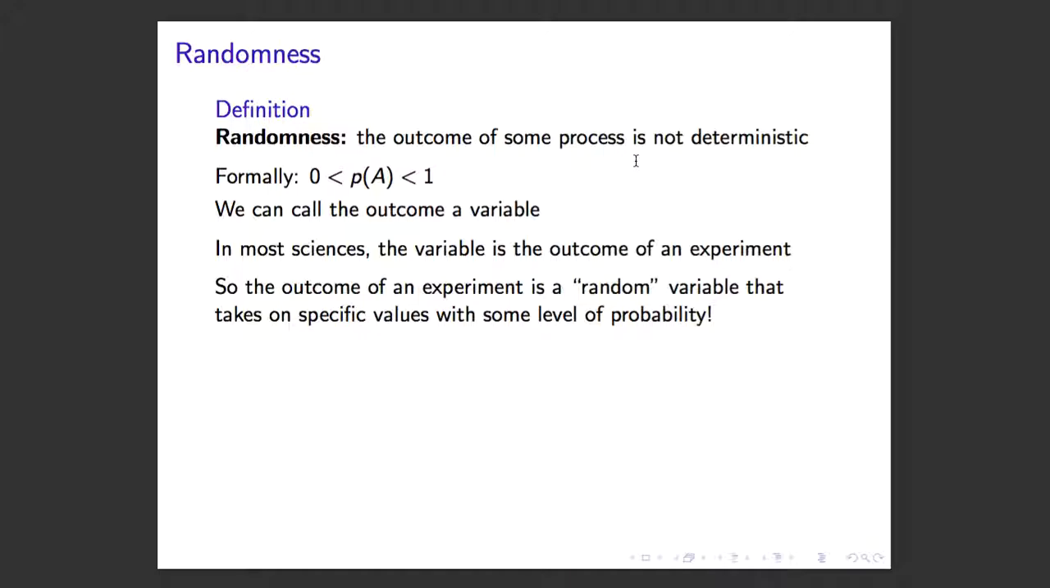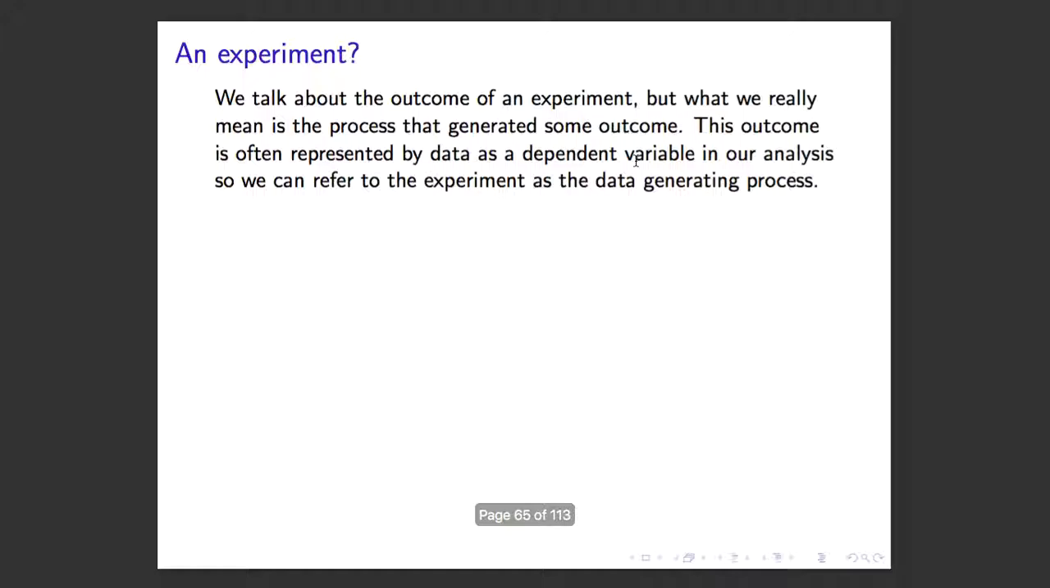It doesn't mean it's chaotic. It doesn't mean it's unpredictable. It just means that it's non-deterministic. When we talk about the outcome of an experiment, what we really mean is the process that generated some outcome. This outcome is often represented by data as some dependent variable that we want to explain, or we think depends on some other independent variables in our analysis.